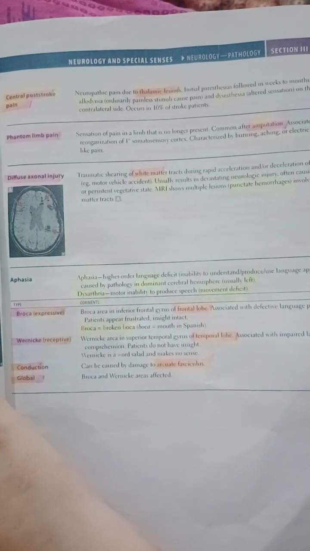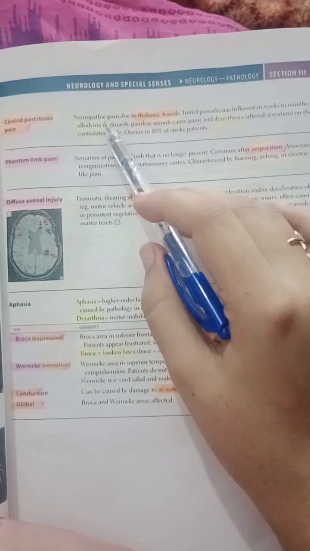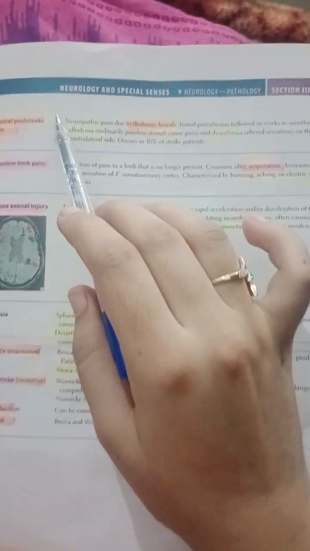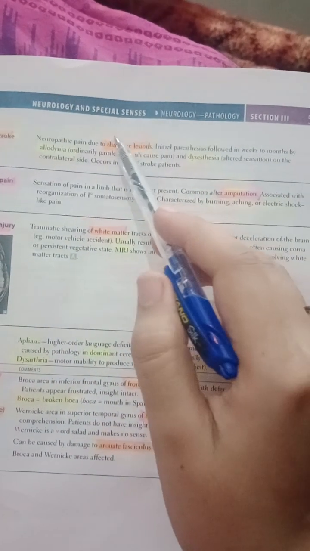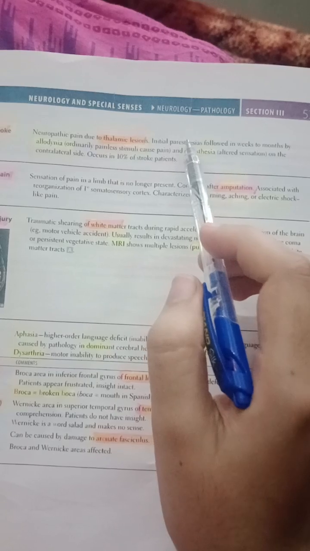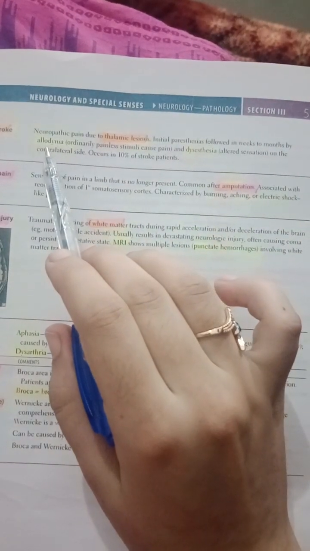And just a reminder, we are doing the neurology pathology section. Okay, so let's just get started. What is central post-stroke pain? It's a neuropathic pain due to thalamic lesions. The lesion is in the thalami, and the patient has initial paresthesias, that is pins and needle sensation, followed by allodynia and dysesthesias.